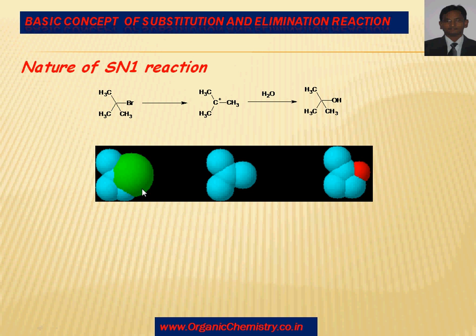You can see the potential energy, as well as the size of the groups. Here this particular atom is bromine. Due to steric factor over this carbon, no nucleophile can directly attack this part. Therefore first Br goes out, and a carbocation is formed, which is planar in shape. Now water attacks this part to form alcohol as a product. I will discuss the energy diagram later on.